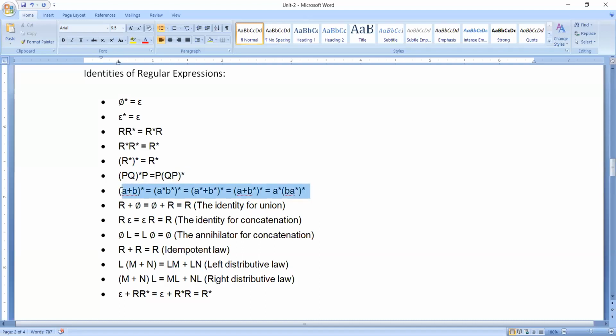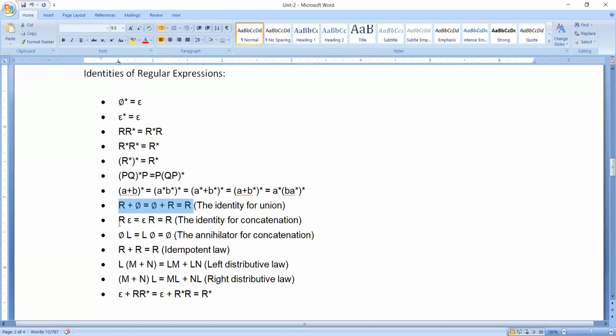This is a very important formula. And then anything you add to phi results in anything itself, just like anything you add to 0 results in anything. Please try to remember this.